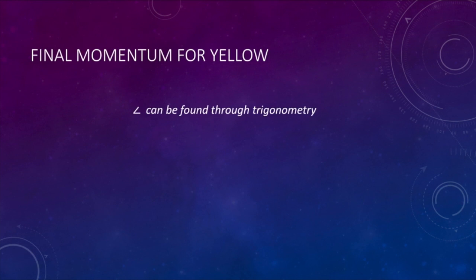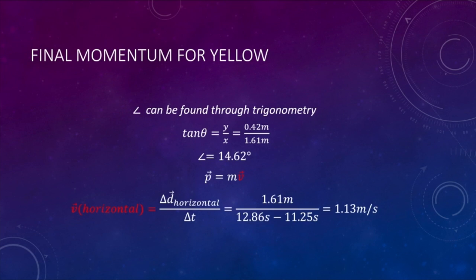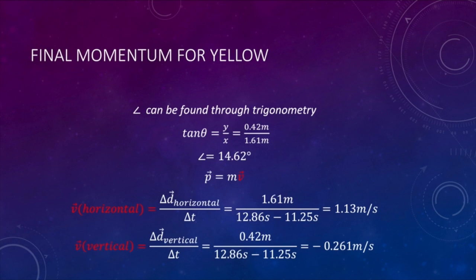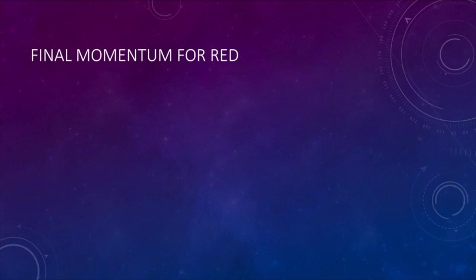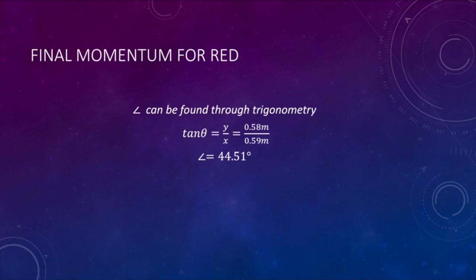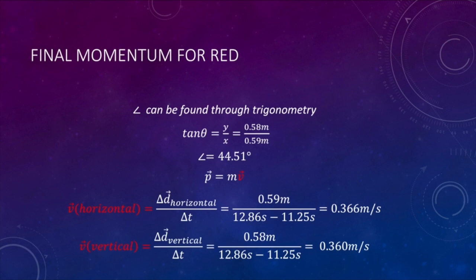Since both balls traveled with a horizontal and vertical displacement, she had to calculate the angles at which they went. Rebecca used the horizontal and vertical components of the yellow ball to calculate this angle, since tan x equals y over x. She then used the x and y displacements to determine the final velocity of the yellow ball in both the x and y direction. She then did the same thing for the red ball, obtaining a horizontal velocity of 0.366 meters per second and a vertical velocity of 0.360 meters per second.